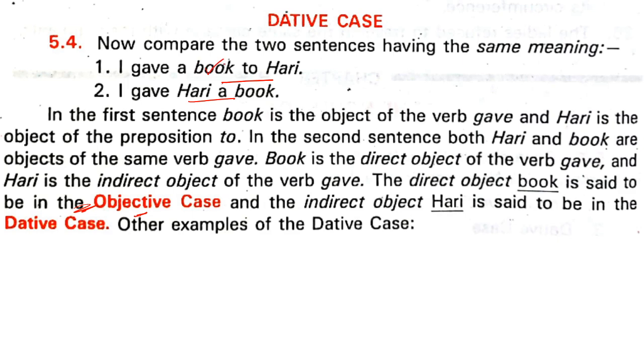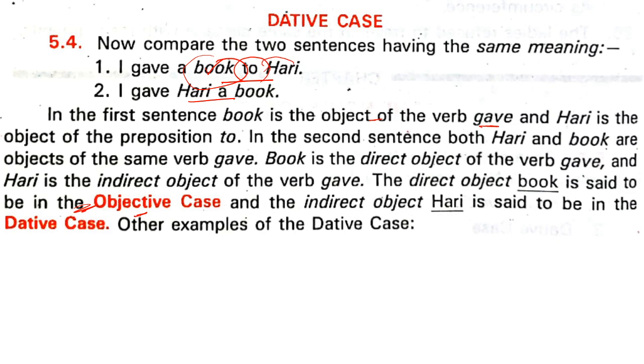What did you give to Harry? A book. It is the object of the verb give. Now Harry is the object of the preposition to.